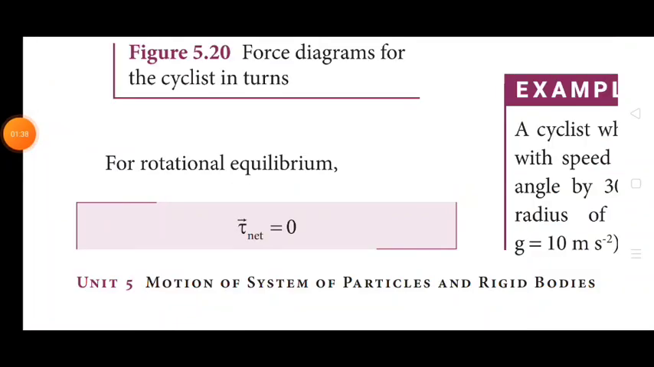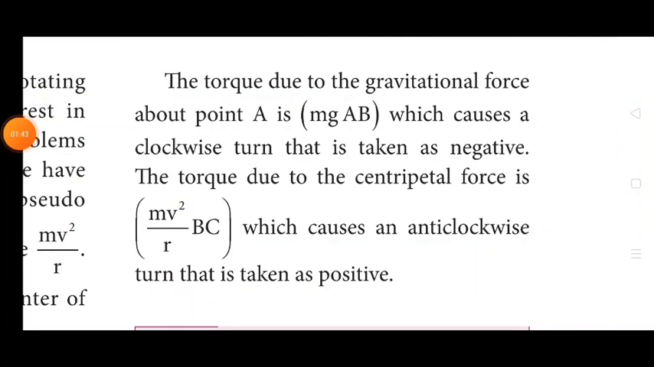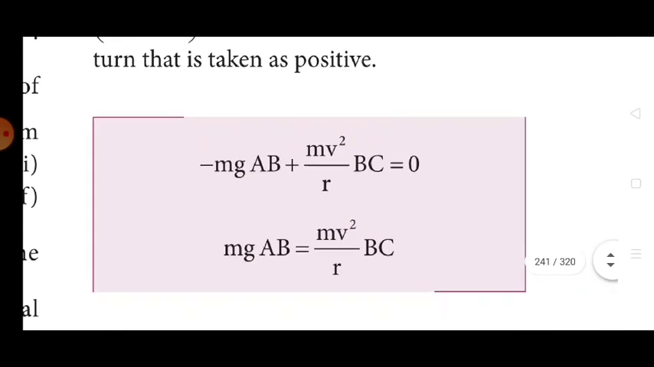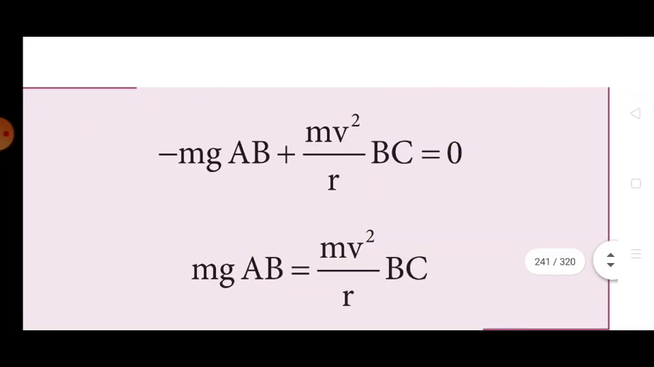For rotational equilibrium, the net torque is equal to 0. The torque due to gravitational force about point A is mg AB, which is a clockwise turn, that is taken as negative. The torque due to the centrifugal force is mv square by r BC, which is an anticlockwise turn, that is taken as positive. That means minus mg AB plus mv square by r BC is equal to 0. mg AB is equal to mv square by r into BC.